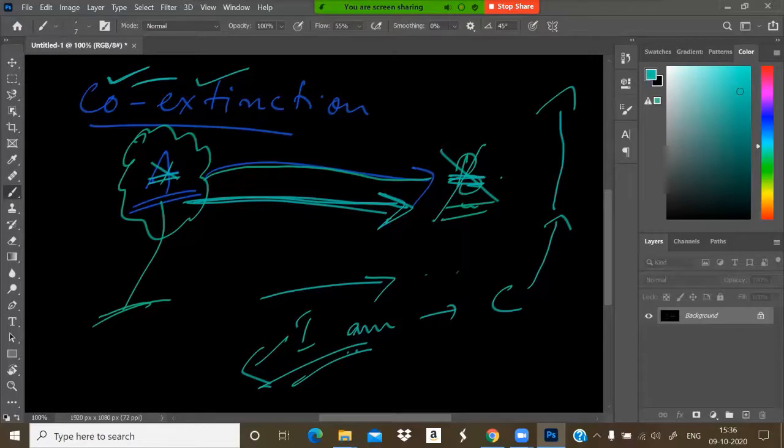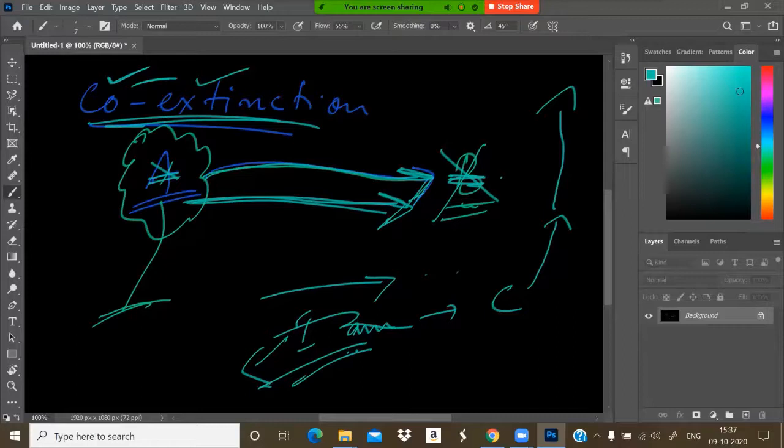It is like that. So that is co-extinction. If any organism is associated with another organism and something happens to that organism, the dependent organism or parasite will also lose its life.